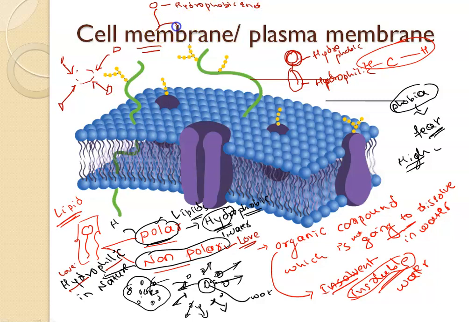And this is the hydrophilic end. So these kinds of lipids, the lipids which have both hydrophobic and hydrophilic ends, are called amphipathic lipids.